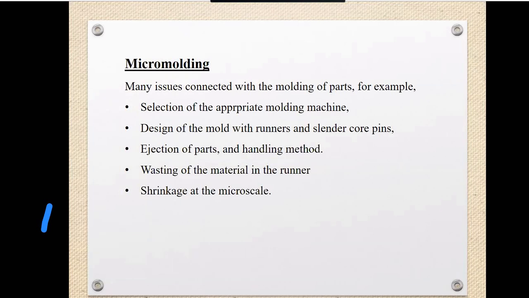But there are some other challenges. The material we are using in the micro molding is very much costly. The mold material is very costly, so we have to think about that. If there is wasting of the material in the runners, it is also an important aspect to address. If the cost of the mold material is very high, we also have to take care of the shrinkage at the micro scale, and this is entirely different from the